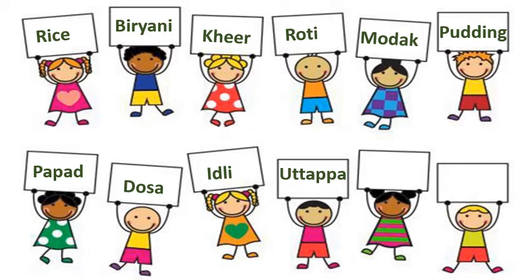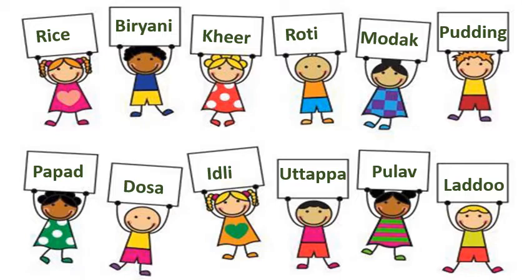Uttapa, yes, here also we use rice and onion and vegetables and all that to make the uttapas. Pulao, very nice. Here we use rice and vegetables to make pulao. Laddus, wow, great. We make laddus by using rice. Yes, see, we got so many names of dishes that are prepared using rice. Very nice, students.